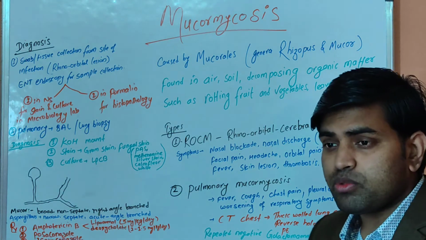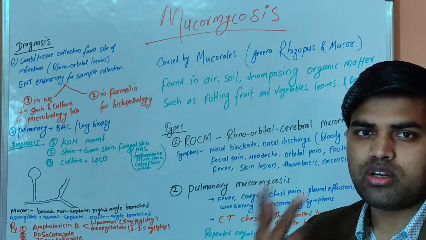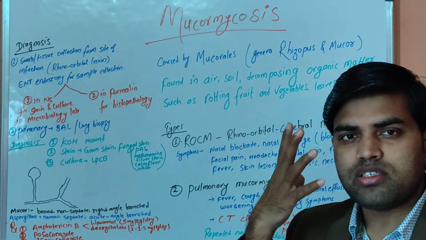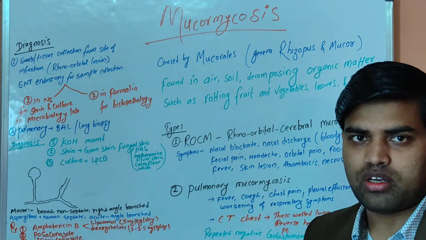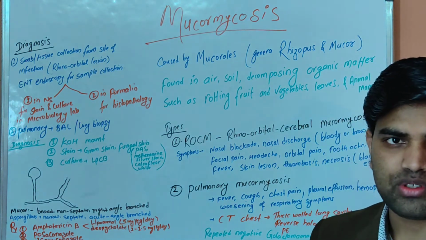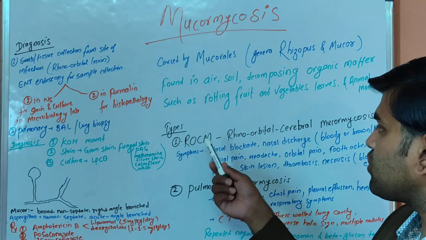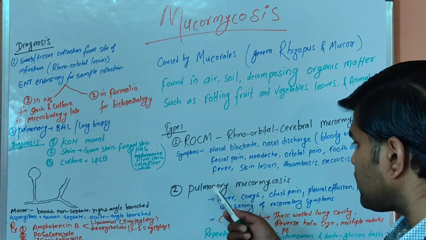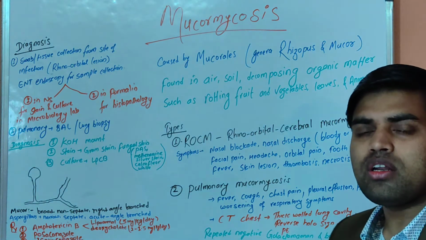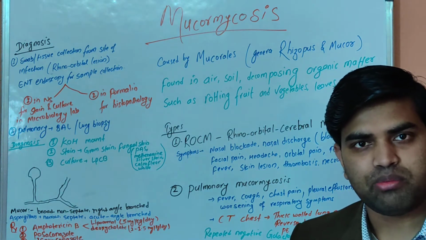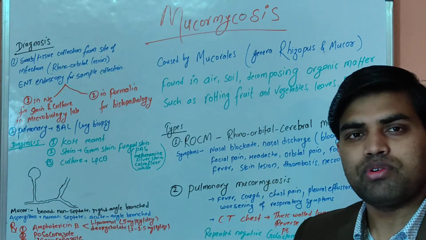When the spores come into the nose, there are two possibilities: they can stay in the nose and cause extensive lesions, or they can go directly into the lung. So let's classify mucormycosis. What are the types? The first type is rhinoorbital cerebral mucormycosis, and the second is pulmonary mucormycosis. There are other types as well. Somebody can develop gastrointestinal mucormycosis, since it is found everywhere in the environment.